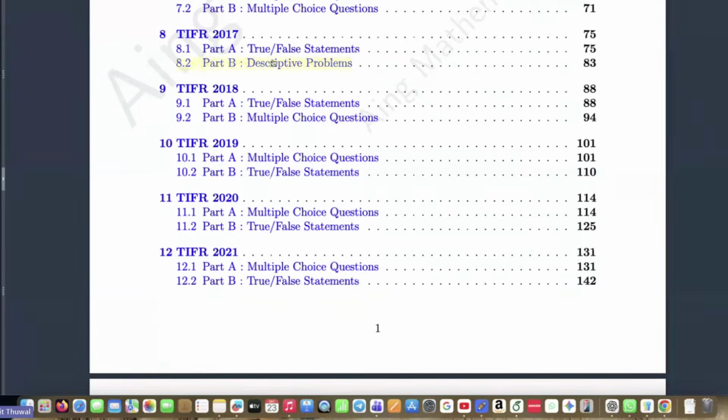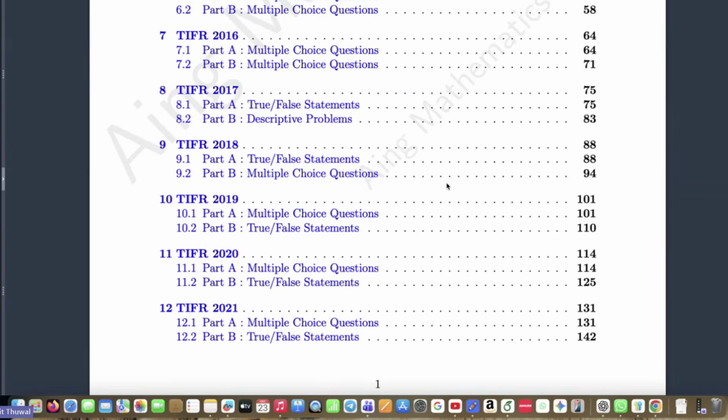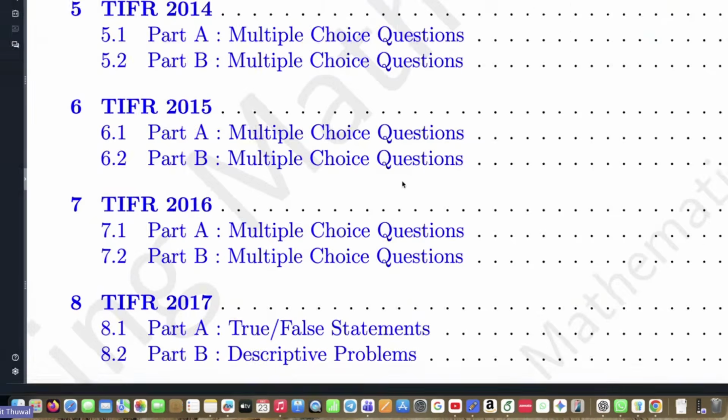See, can you see? Let me know, please. Is it visible? I can't see the reactions. Okay. So see, this is the TIFR book, in which this is the content.